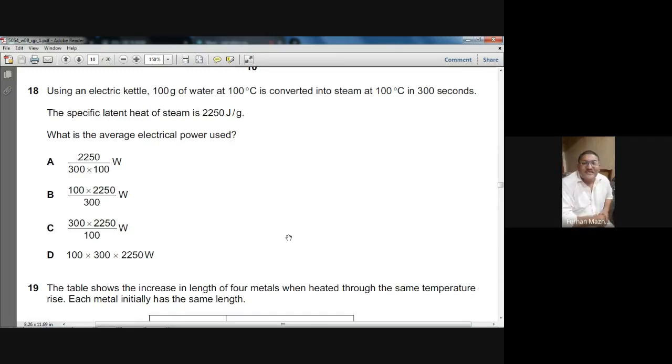So what is the choice? B, sir. Yes, B is the right choice. You see, the power is equals to heat divided by time. And because there is a state change, the heat is M multiply L divided by time. M is 100 gram, the specific latent heat is 2250, divided by time, the time is 300 seconds. So B is the right choice. I hope you understand.